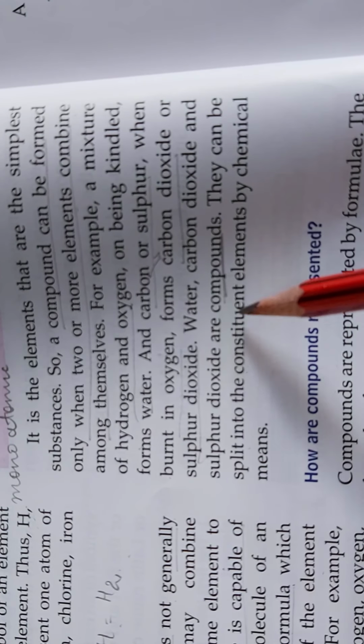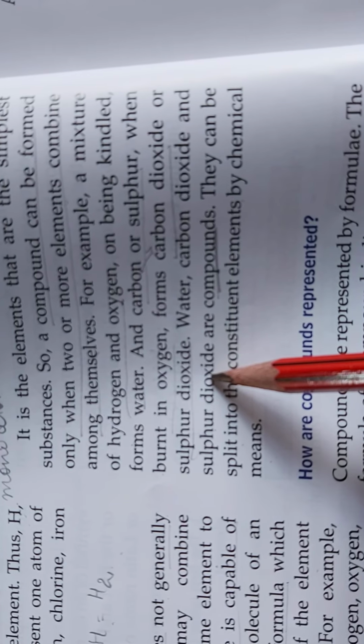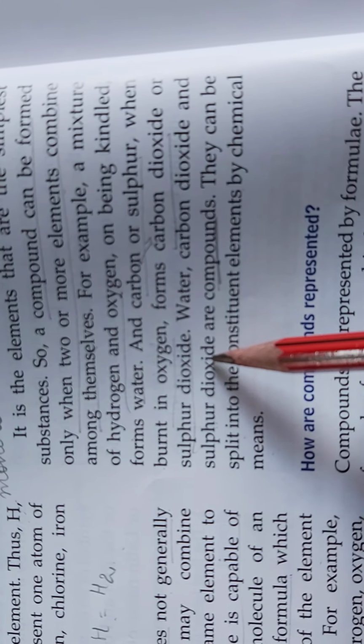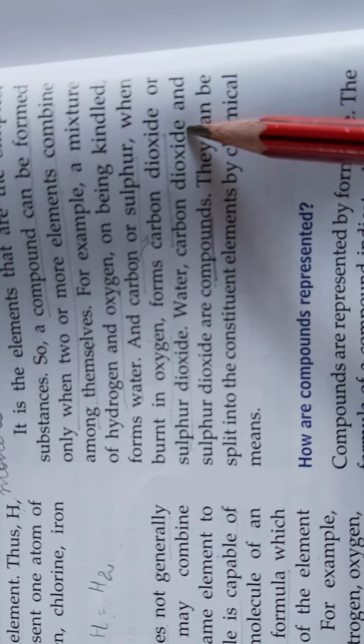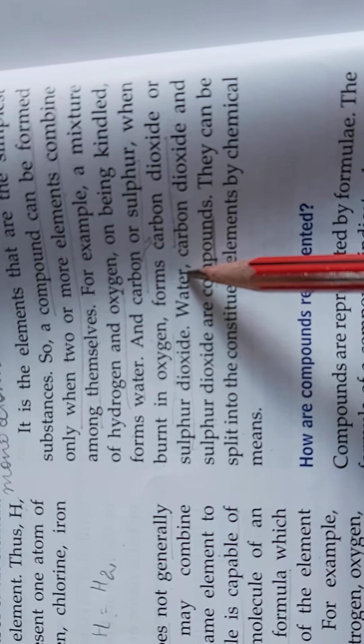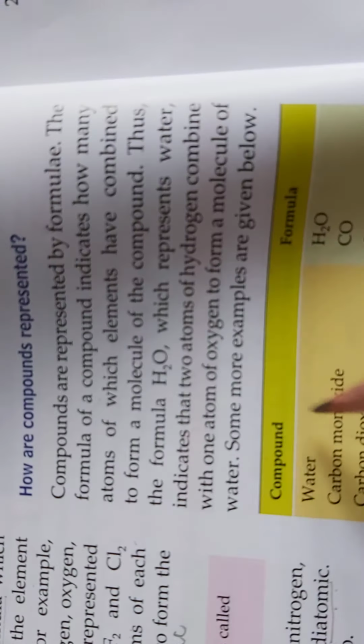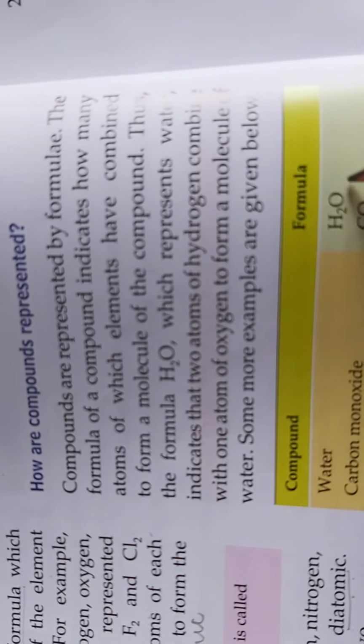So all these, water, carbon dioxide and sulfur dioxide, are compounds. They can be split into constituent elements by chemical means. If you try to break down sulfur dioxide, it will be broken down into sulfur and oxygen. Carbon dioxide will be broken down into carbon and oxygen, and water into hydrogen as well as oxygen. So next is how we can represent any compound. We can represent them by their molecular formulas. They can be represented by formulae.